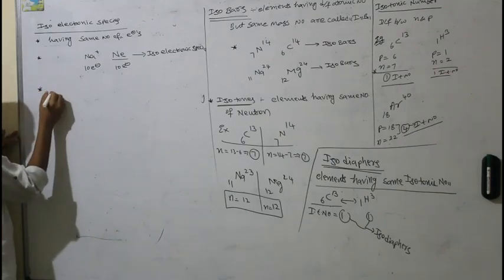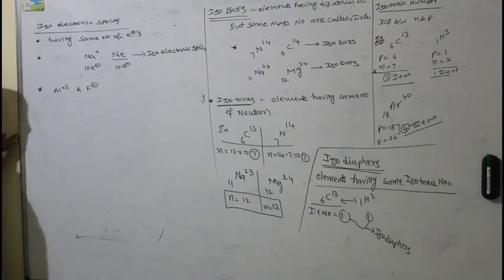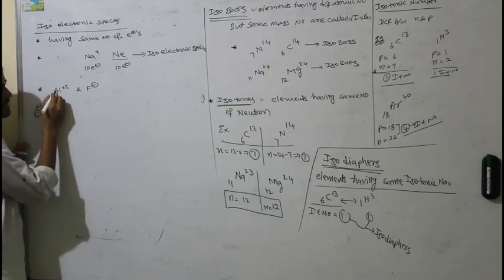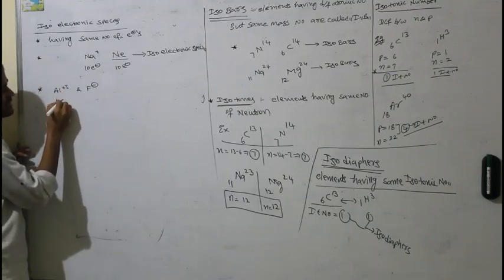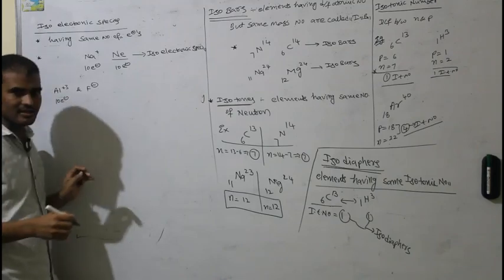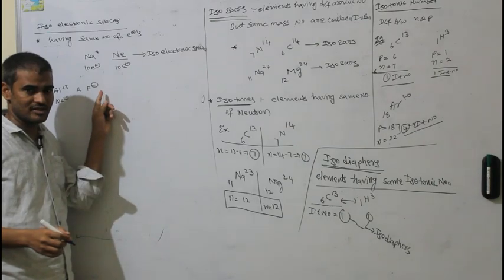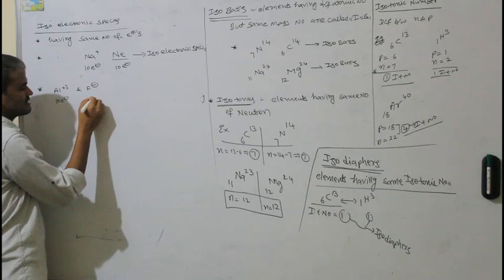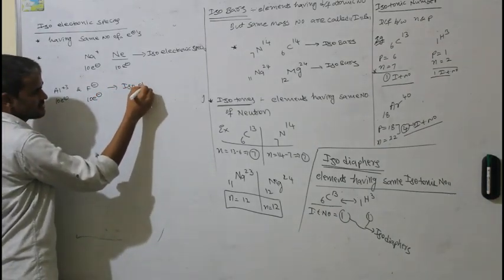Same way, Al plus 3 and F minus are isoelectronic species. Aluminium generally has 13 electrons, but aluminium plus 3 means loss of 3 electrons. So in this also we will have 10 electrons. Fluorine generally has 9 electrons, but fluoride minus 1 means it accepted one. So 9 plus 1, 10. It also has 10 electrons. So both are also isoelectronic species.